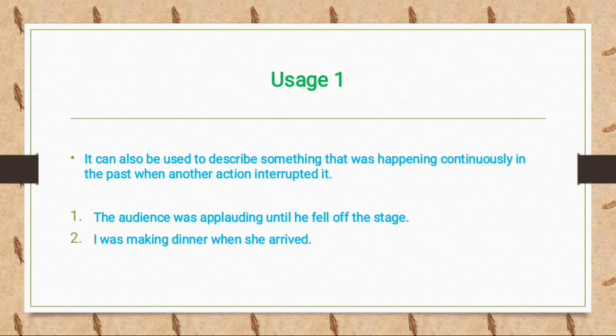First usage of past continuous tense. It can also be used to describe something that was happening continuously in the past when another action interrupted it, like the audience was applauding until he fell off the stage. And the second example, like I was making dinner when she arrived, means 2 actions are happening. The first action, I was making dinner, was happening in the past, and the second action, that she arrived, is the second action.